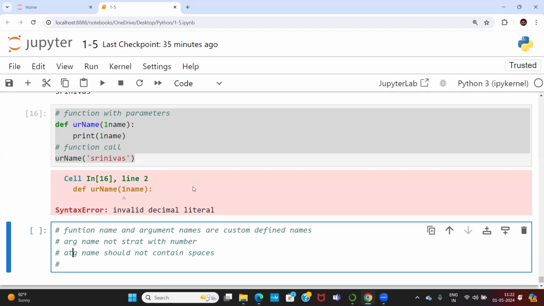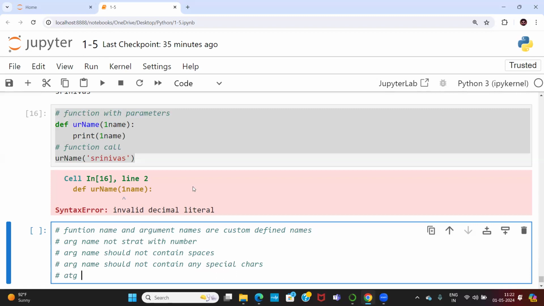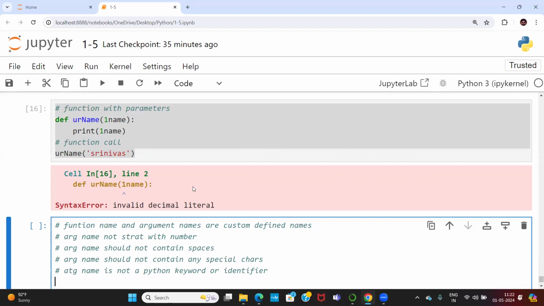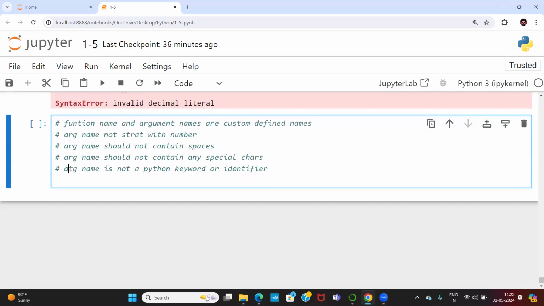Argument name should not contain any special characters. And one more thing, an argument name is not a Python keyword or identifier. And one more thing, an argument name allows underscore.